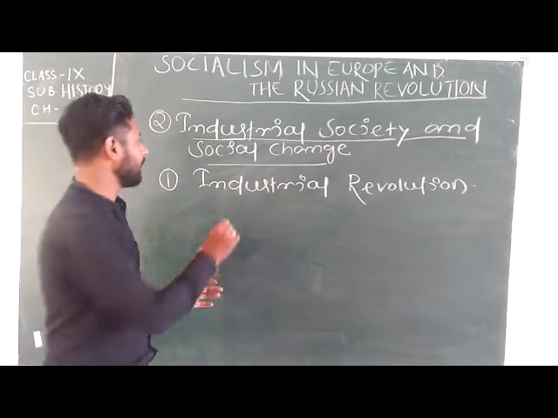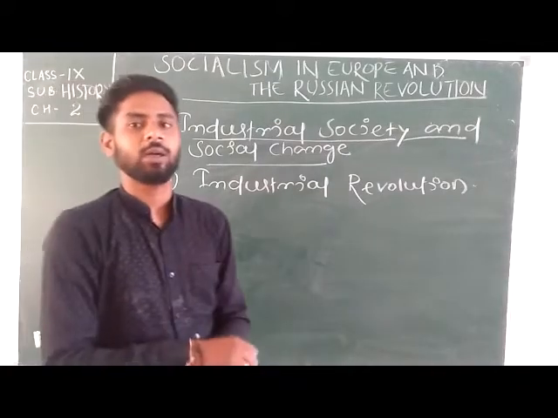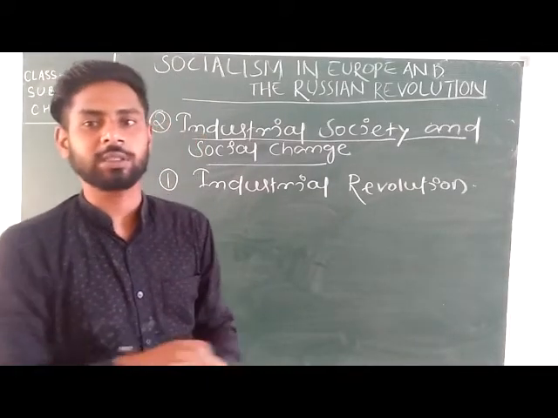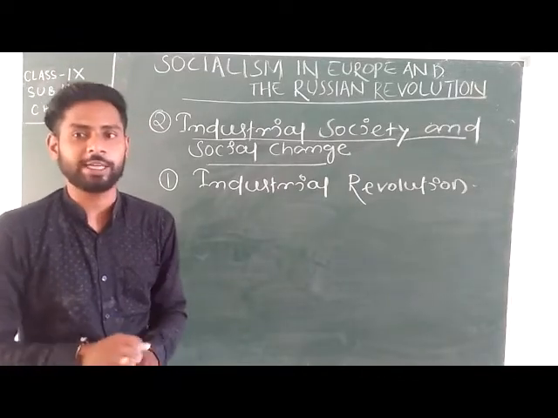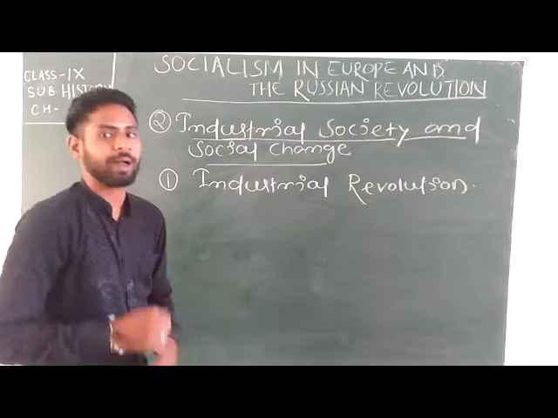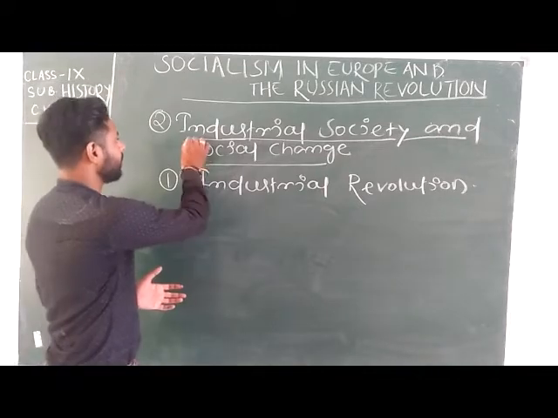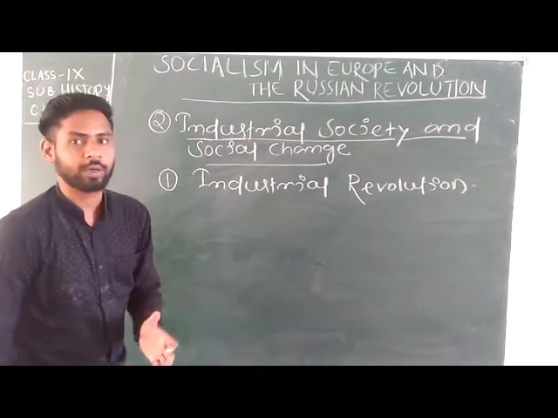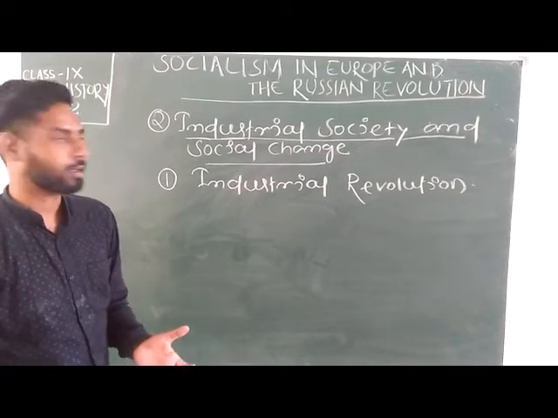So the impact of the industrial revolution spread all over Europe. European society was influenced by the industrial revolution. That's why European society was known as industrial society in that period. Got it?